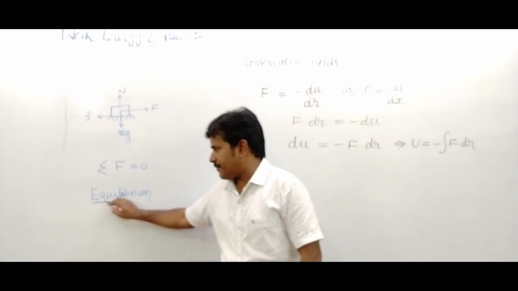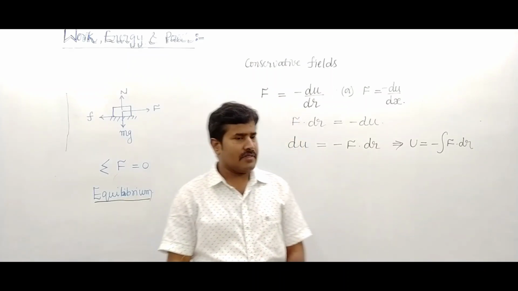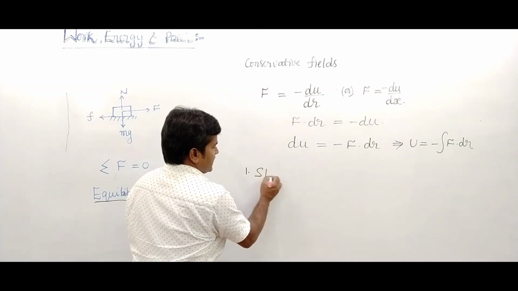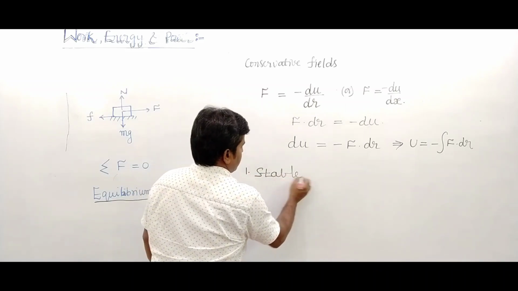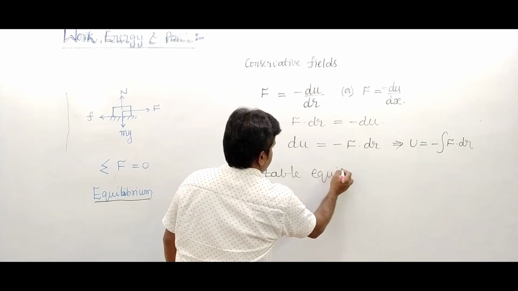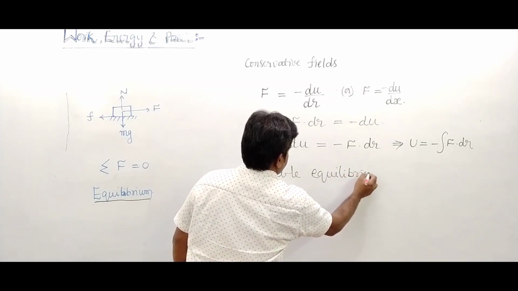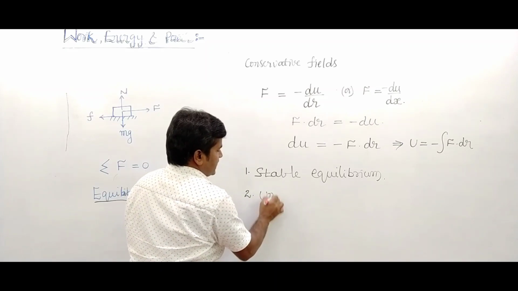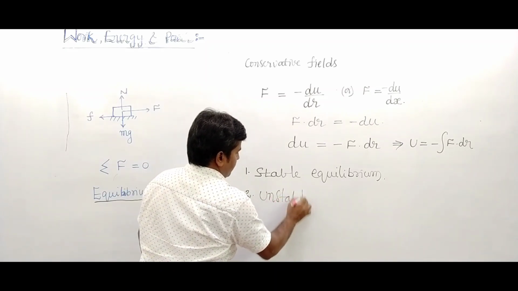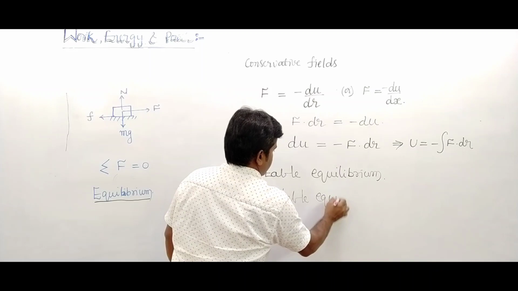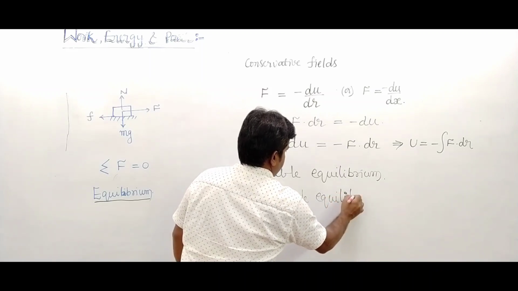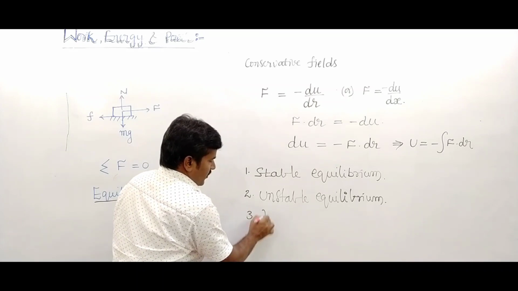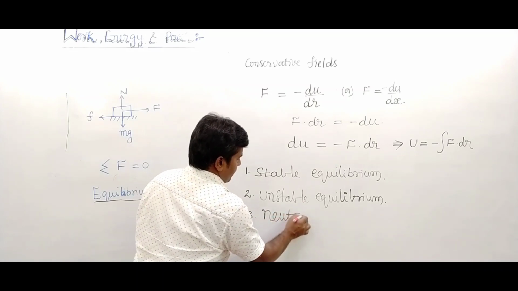So there are three types of equilibrium. One is stable equilibrium, the second is unstable equilibrium, and the third is neutral equilibrium.